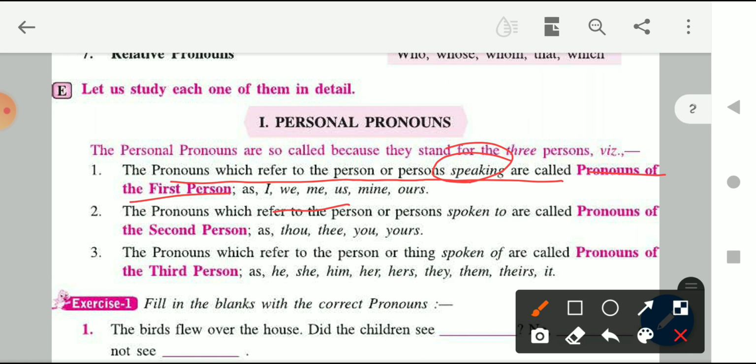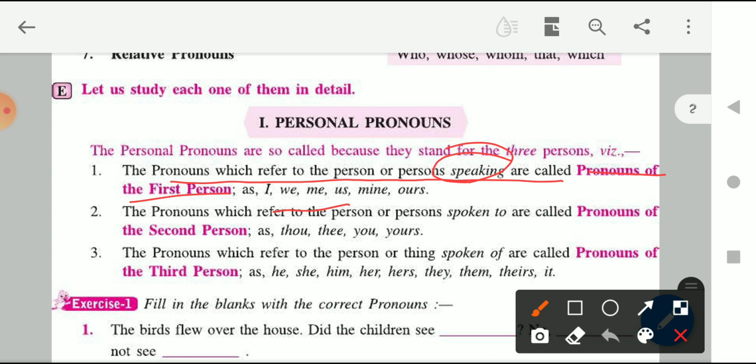In the first person also there are singular and plural. If the singular speaker is there, we are going to say I am like this.